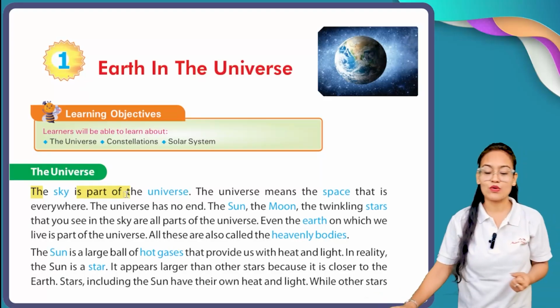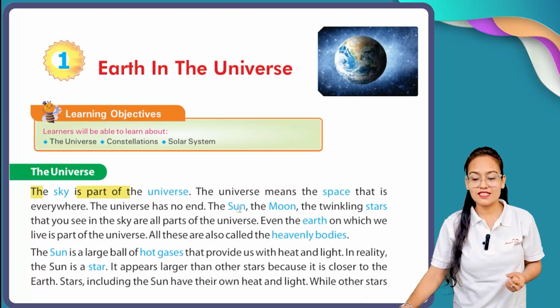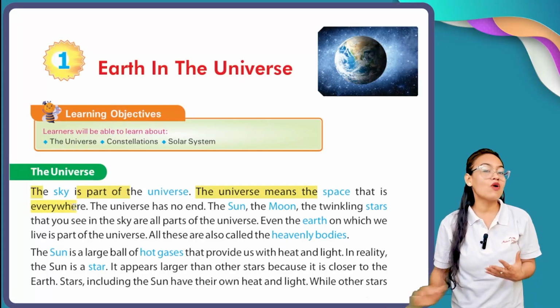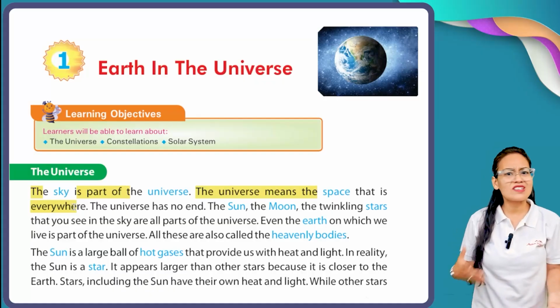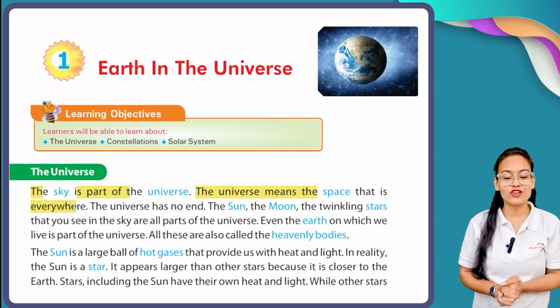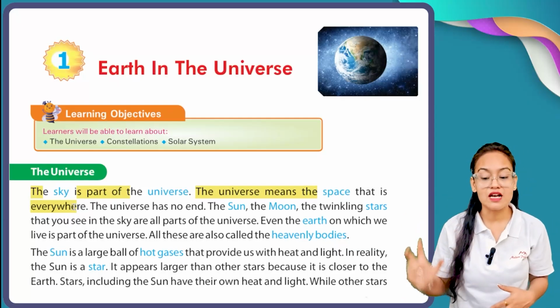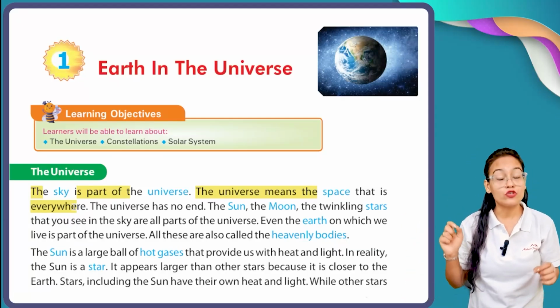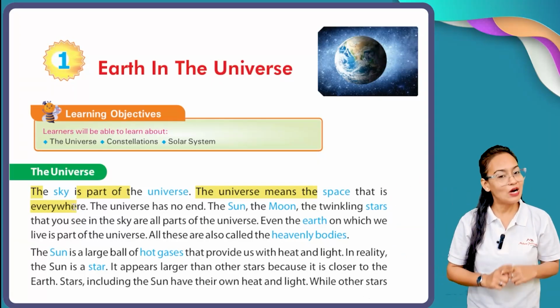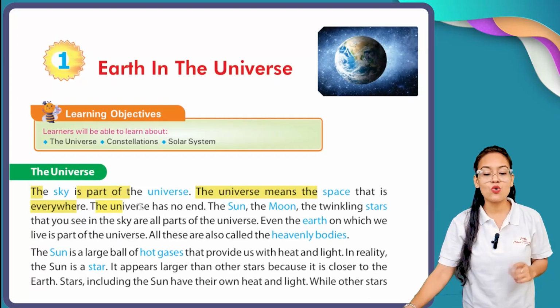Now universe means the space that is everywhere. I'm talking about universe, but what is the meaning of universe? As you can see on your screen, the universe means the space which is present everywhere. The universe has no end.